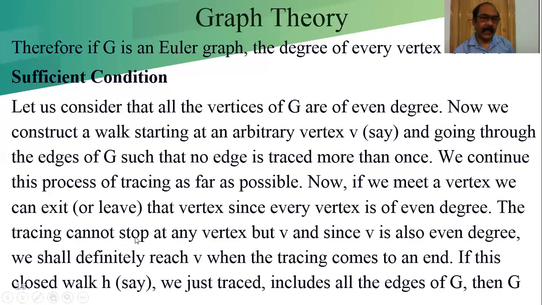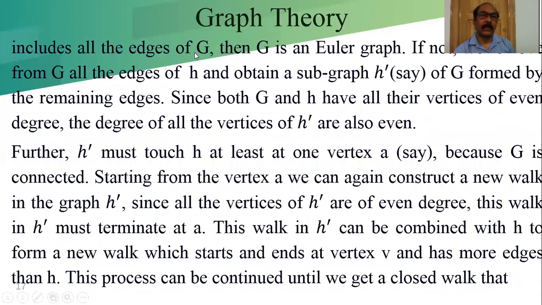The tracing cannot stop at any vertex but V, and since V is also of even degree, we shall definitely reach V when the tracing comes to an end. If this closed walk H we just traced includes all the edges of G, then G is an Euler graph.